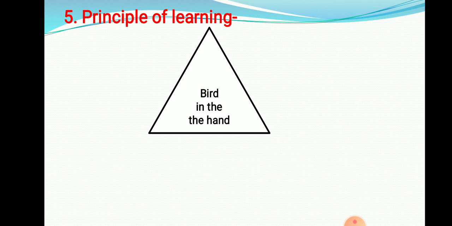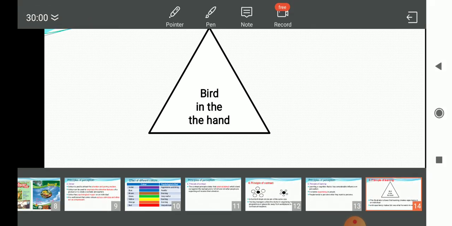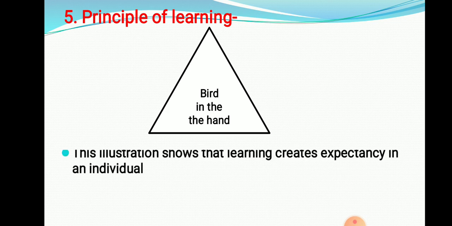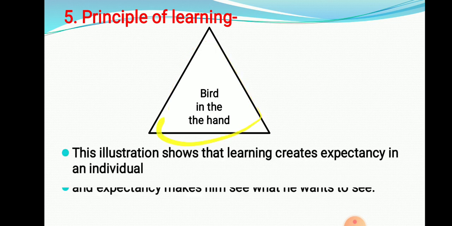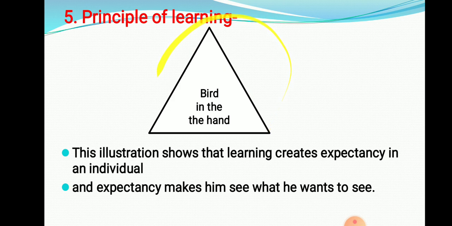Here, if you read this message given in a triangle, what are we going to see? The bird in the hand. In this illustration, we see the statement is "bird in the hand." But the illustration shows that learning creates expectancy. Expectancy means the individual sees what he wants to see.